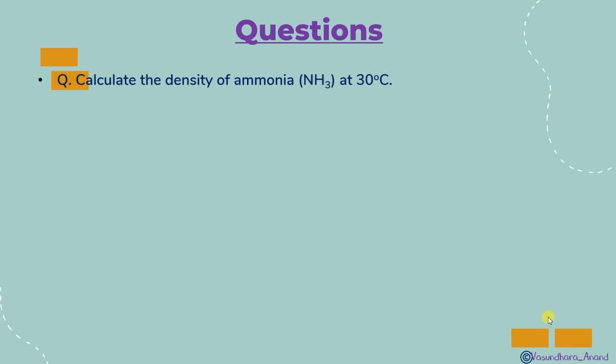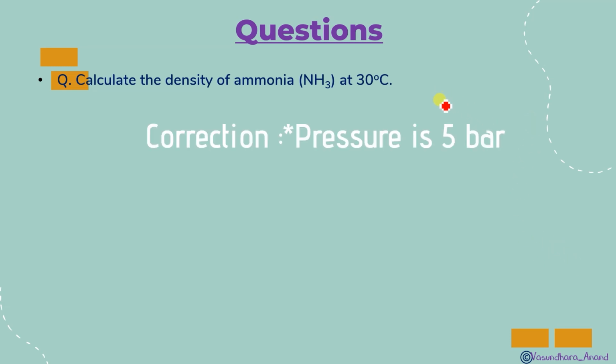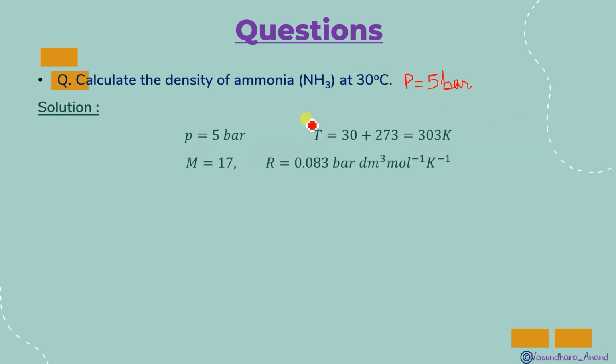So the next question is here: calculate the density of ammonia at 30 degrees Celsius. So density you have to find, and molar mass of ammonia you can find, isn't it? And 30 degree temperature is given. Then the temperature, you know, is 30 plus 273, 303 Kelvin. Molar mass you can find easily, 17. For R you can take any value. The only thing is that you have to keep in mind the pressure unit that is given. Since it is given in bar, you are supposed to take the bar unit. Otherwise, it will be difficult to change later on.